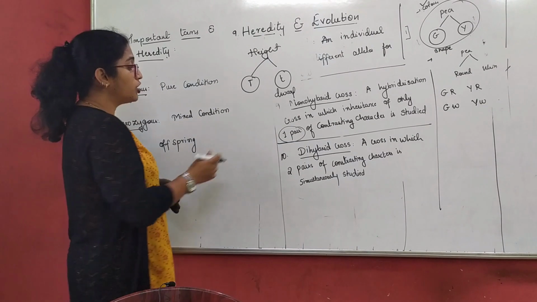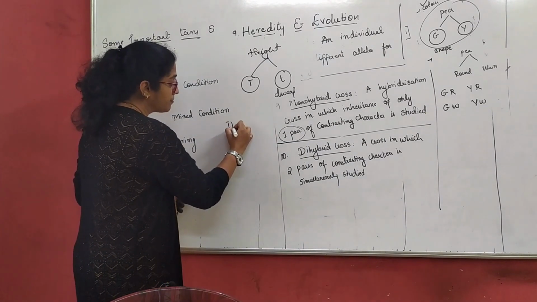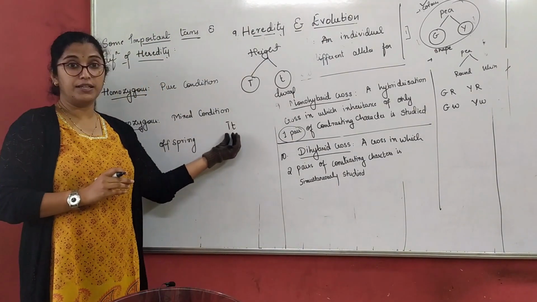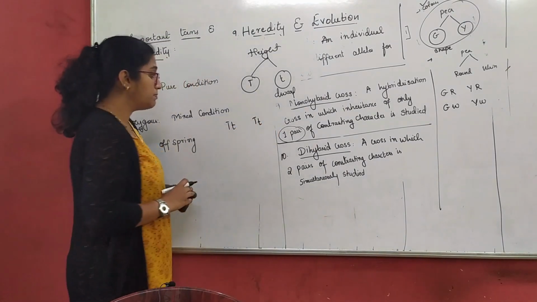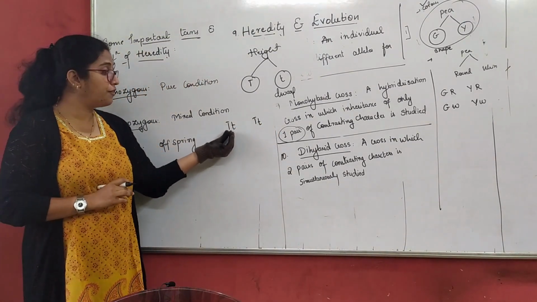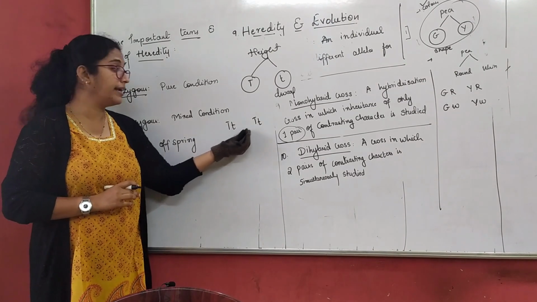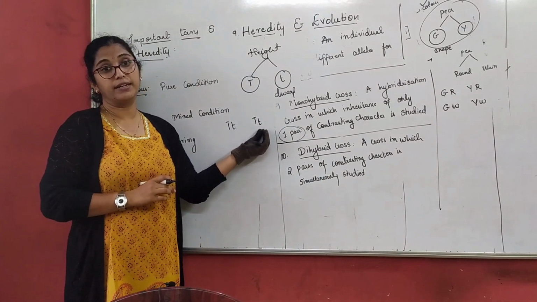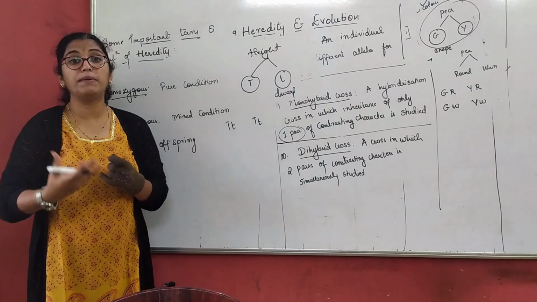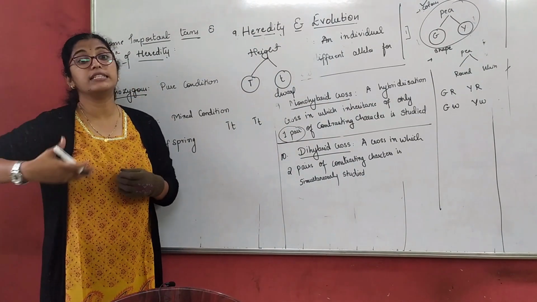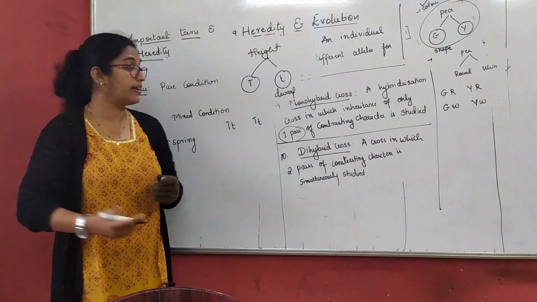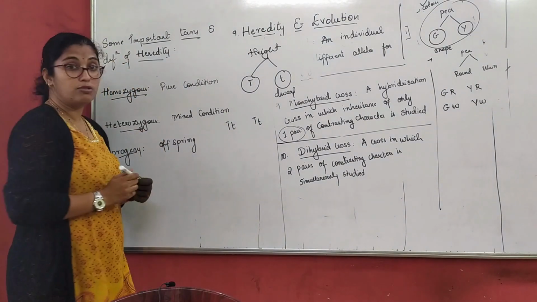Mixed condition means I have a combination of this and a combination of this again. That means I have a combination of a tall and a dwarf plant. That means I am studying the combination of mixed characteristics. That is called heterozygous.